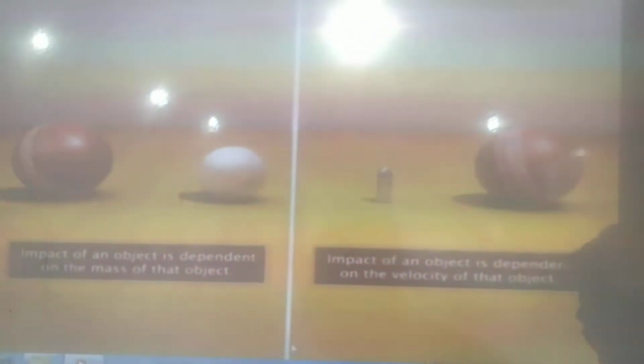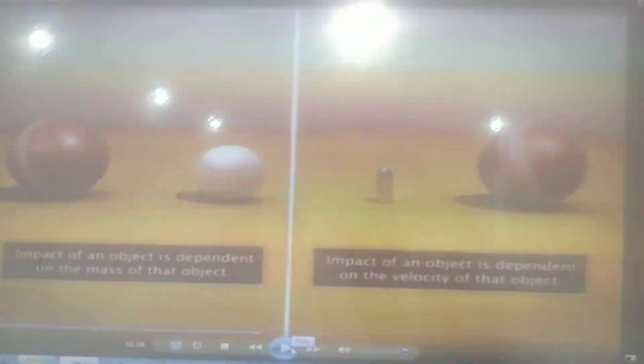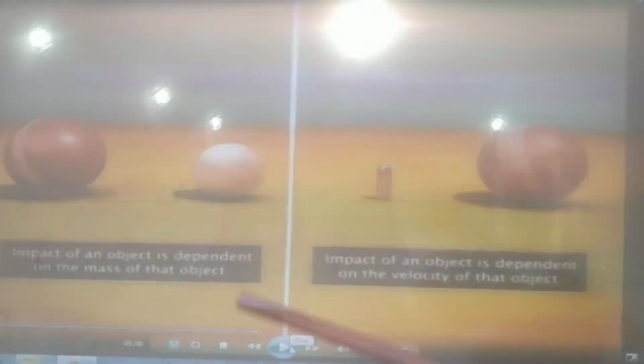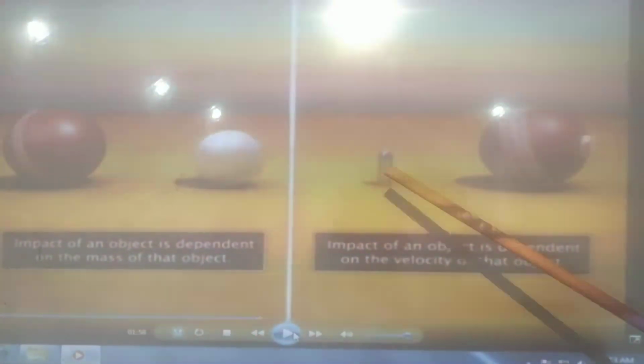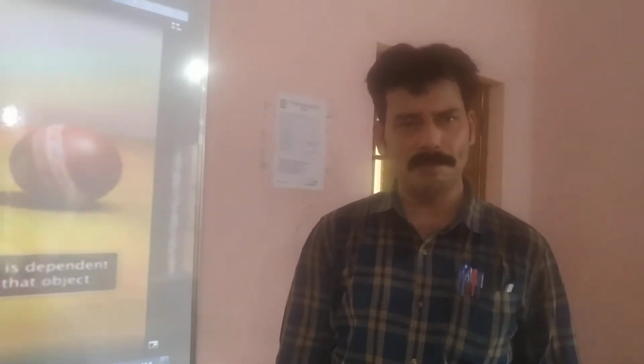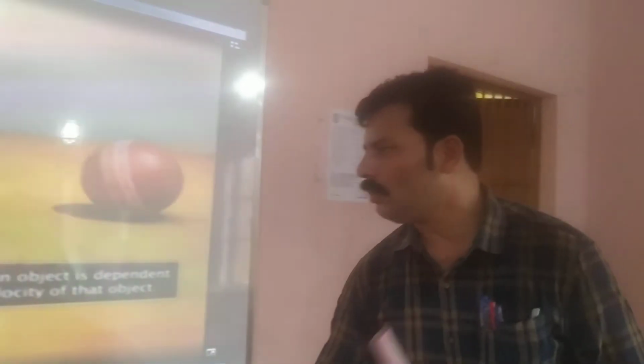That means we came to know that the impact of the body or impact on an object depends on the mass of the object and also the velocity. So two factors are there, mass and velocity, on which the impact depends. So Newton derived a particular term that is known as momentum. This momentum depends on two things, that is mass and the second thing is velocity.